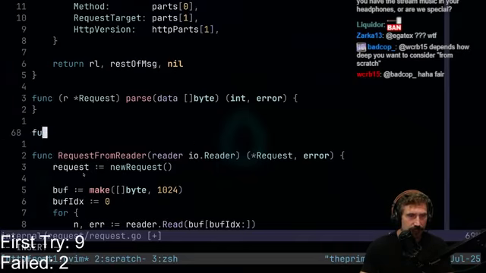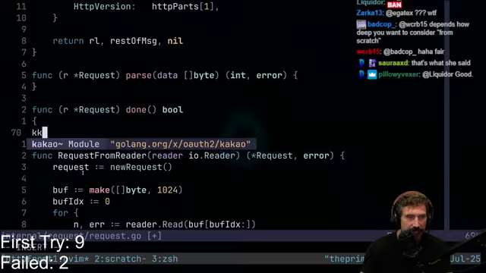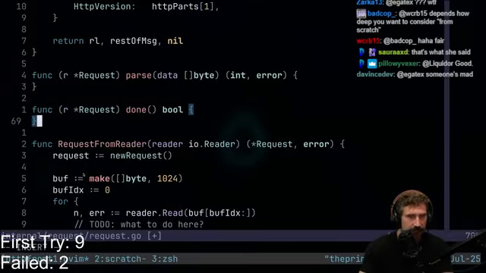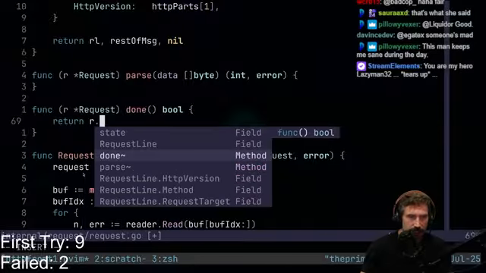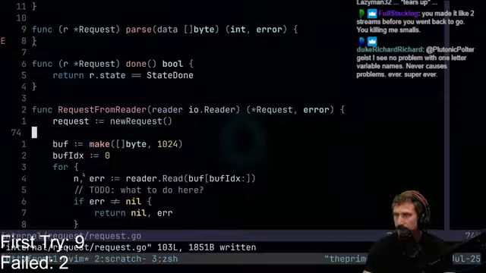And then we'll have another func called request is done, which is going to be a boolean, which I'll just call done because you don't need the "is". What is this, C#? Get that line out of there. And I'll go like this: return r.state equals state done. Right there we go. Pretty straightforward, right?